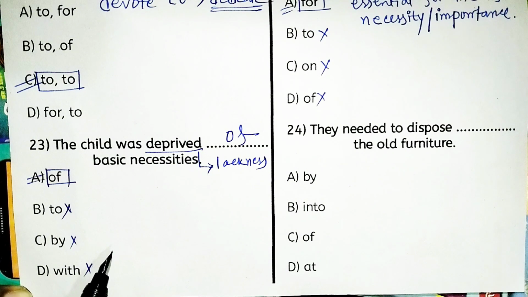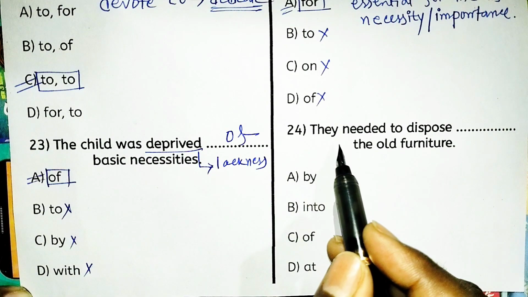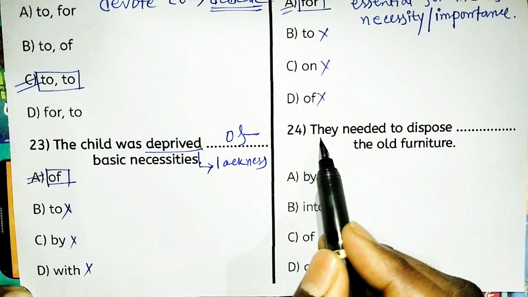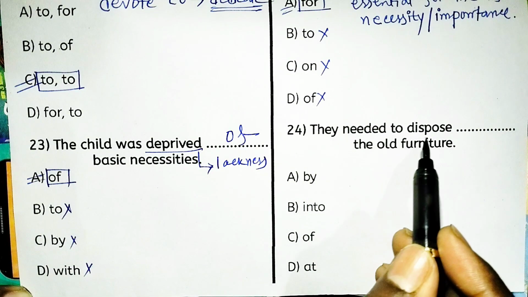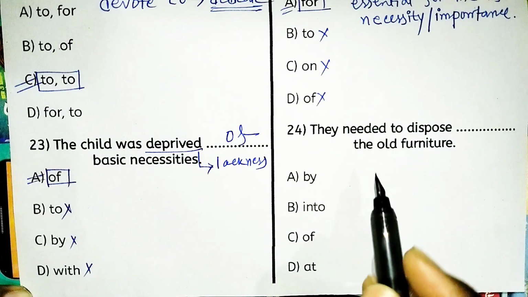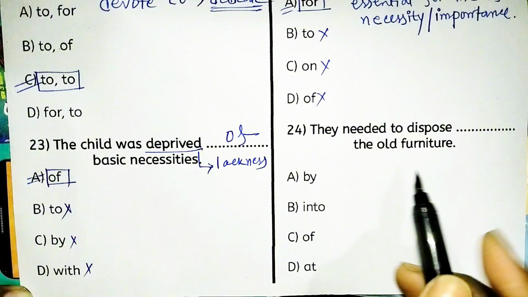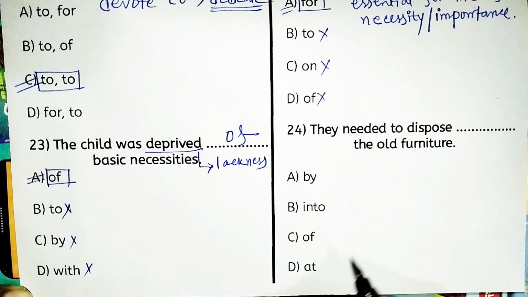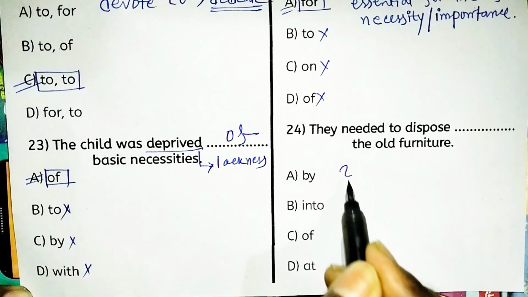So here is the last one, and you have to answer which one is right. They needed to dispose dash the old furniture. Disposed by the old furniture, into the old furniture, of the old furniture, or dispose at the old furniture. So what is the right answer? Let me know in the comments.